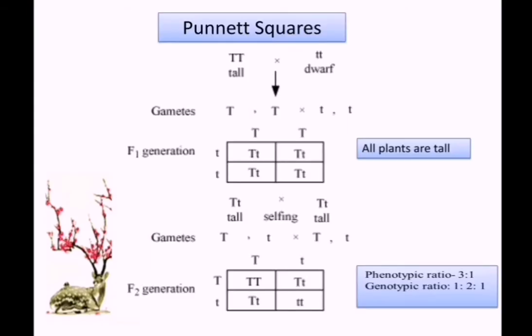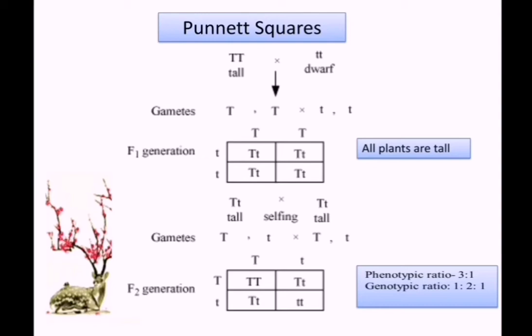Punnett squares. It is a square diagram that is used to predict the genotype of a particular cross or breeding experiment. It is named after Reginald C. Punnett, who devised this approach. So here we are representing that monohybrid cross with the help of a Punnett square.